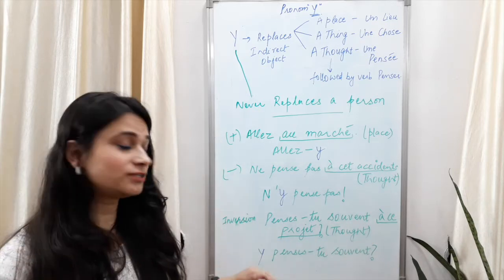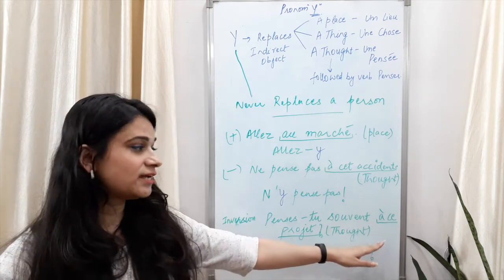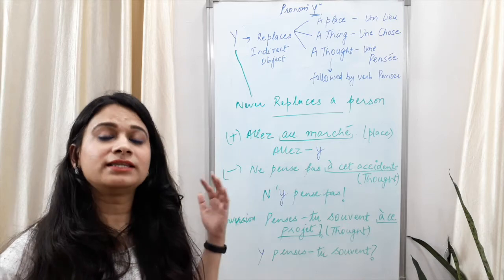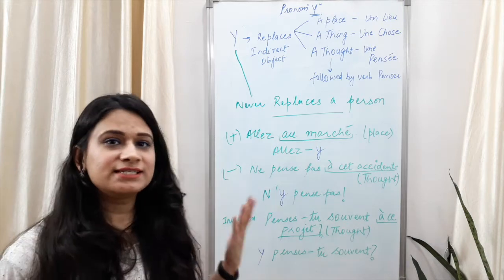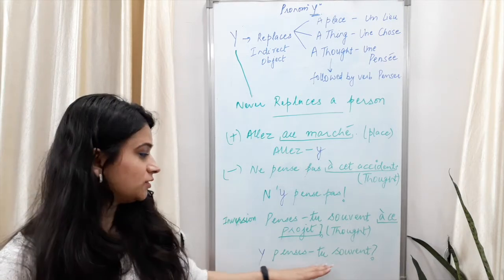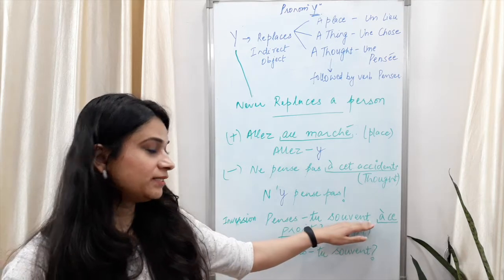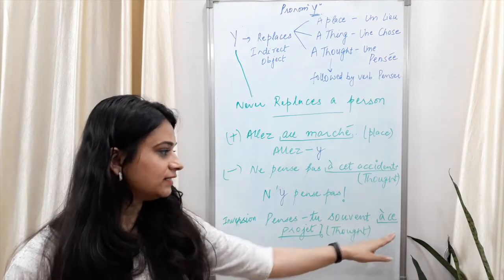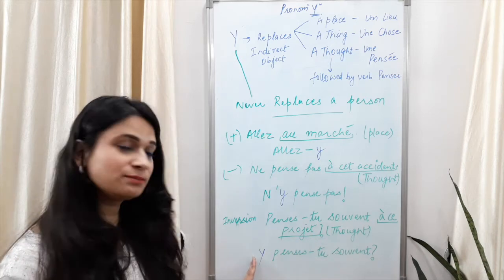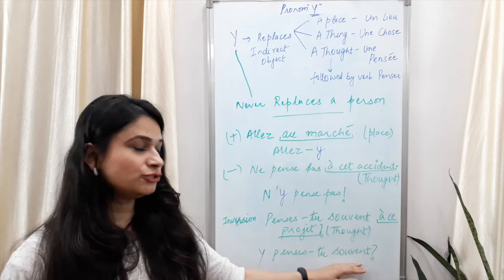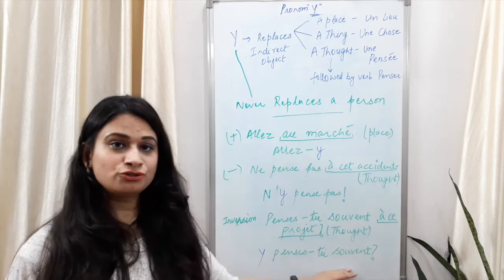Inversion form looks difficult, but this is the easiest. You just have to replace the thought with y and bring it in front and then write the remaining sentence. As easy as it is. Y penses-tu souvent. So you can notice that we have copied the sentence till souvent and this thought has been replaced by y, which has come in front.